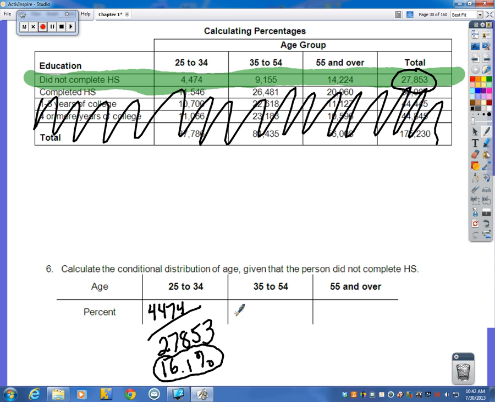Okay? And then if I went ahead and did the others, 9,155 out of 27,853 to the nearest tenth gives me 32.9%. And then 14,224 out of 27,853 gives me 51.1%.